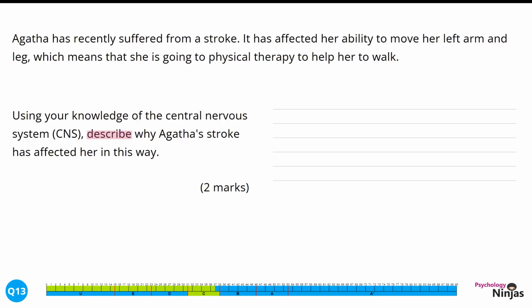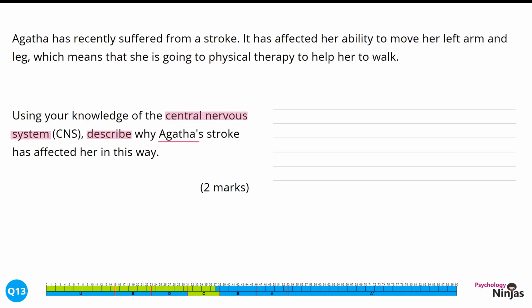This means we need to be detailed in how we're explaining our particular knowledge. There's some assumed psychological knowledge in this question in terms of the central nervous system. This means the brain and the brainstem. As this is a STEM question, all of our marks need to be linked back to Agatha, so we need to use 2 parts of the STEM for our 2 application marks.